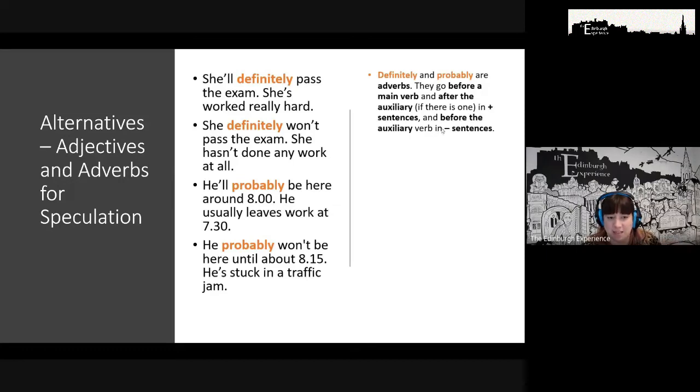If it's a negative sentence like here, okay, they will go before the auxiliary, right? So if it's positive, before the main verb. If it's negative, before the auxiliary verb. Okay. With the verb to be, all right? They go after in positive sentences, yeah, and before in negative sentences. He probably won't be here. He'll probably be here, okay?